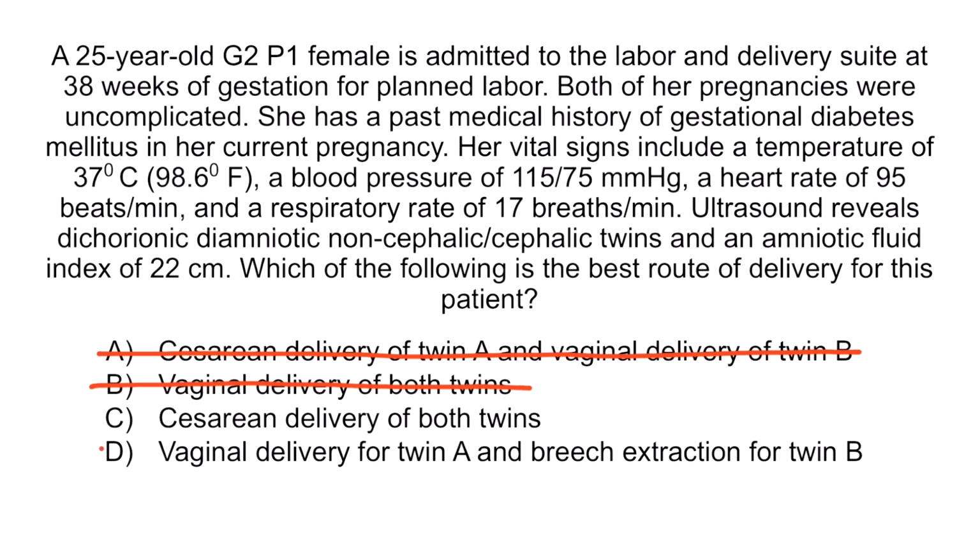Finally, option D, vaginal delivery of twin A and breech extraction for twin B, is performed when twin A is in cephalic presentation while twin B is in non-cephalic presentation. In this case, twin A has non-cephalic while twin B has cephalic presentation. And that concludes our lecture on fetal complications of pregnancy.